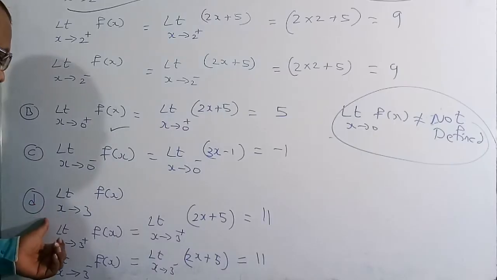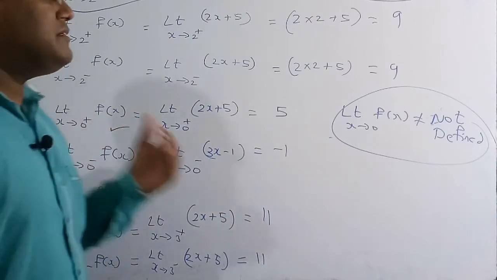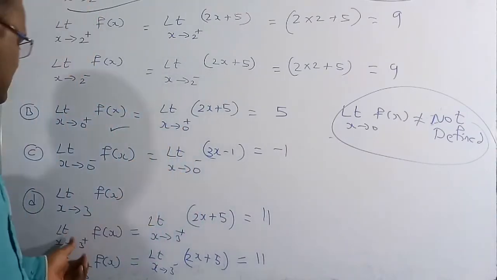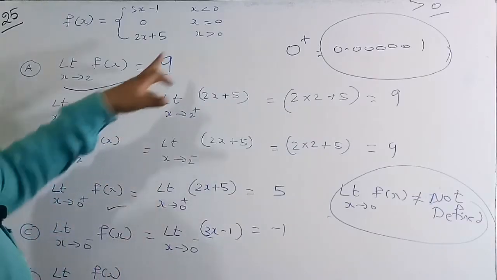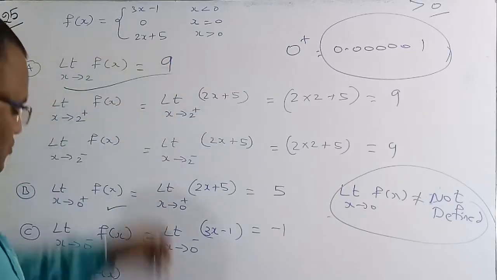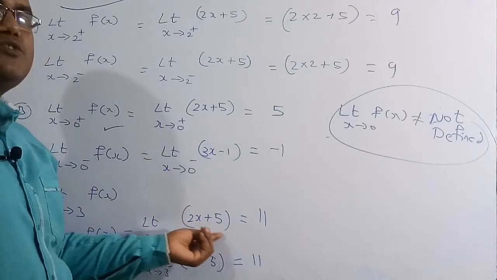In the D bit, they are asking about the limit as x tends to 3 of f of x, which means we have to find the right hand limit and the left hand limit. So the limit as x tends to 3 plus of f of x. 3 plus means x is greater than 0. So at x greater than 0 the function is 2x plus 5. In place of x substitute 3, so 2 times 3 plus 5 is 11.